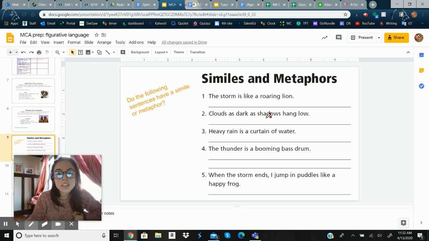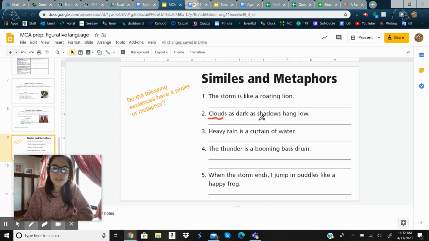Clouds as dark as shadows hang low. So the two things that are being compared here, think about it. What are the two things? And then what is it? Is it a simile or is it a metaphor? Go ahead and pause the video and think about it. All right, so the two things it's comparing are clouds and shadows that are hanging low.